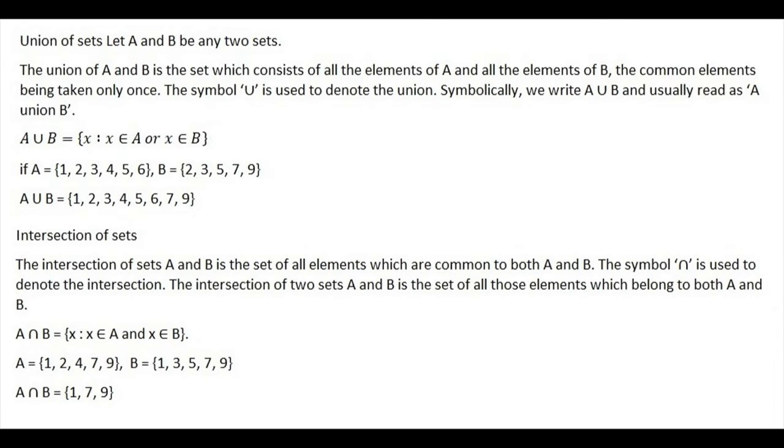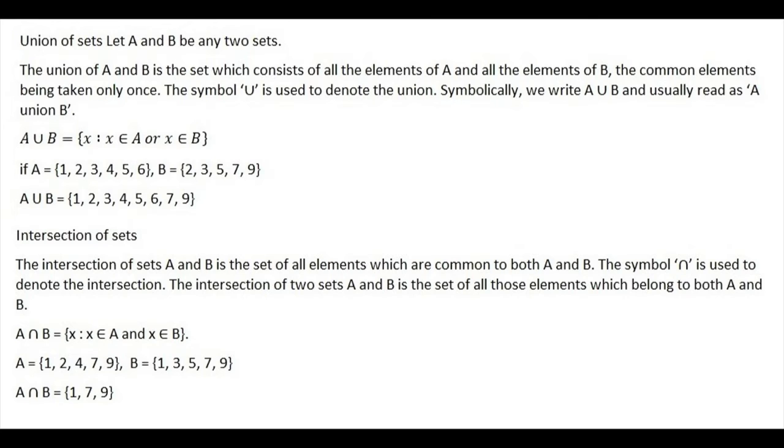Now we'll see some operations on sets. Suppose A and B are 2 sets. Then A union B is the combination of both A and B: something that belongs to either A or B. You have to write all those things, but don't repeat them. Suppose A is {1, 2, 3, 4, 5, 6} and B is {2, 3, 5, 7, 9}. Then A union B will be {1, 2, 3, 4, 5, 6, 7, 9}.